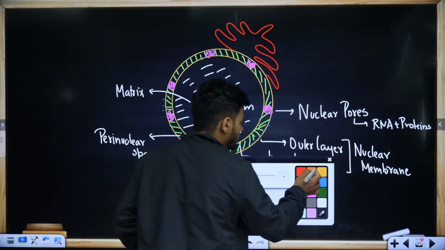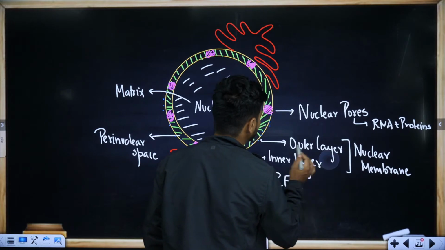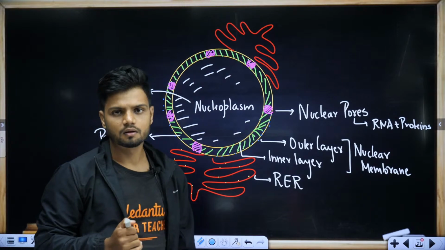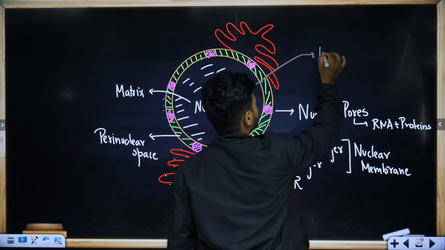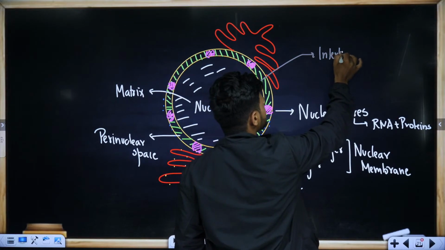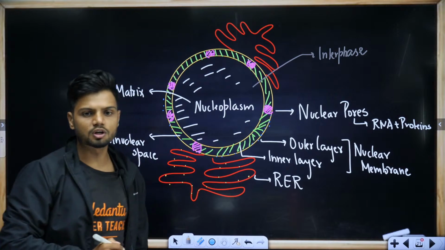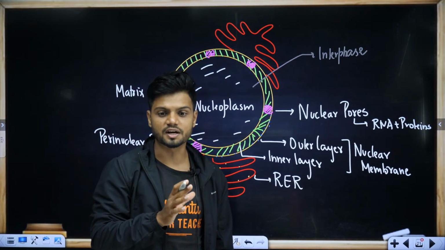Okay. Now, what about inside? What about the genetic material, students? If I'm talking about interphase nucleus, how do you find the genetic material?